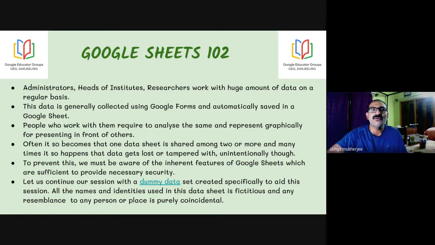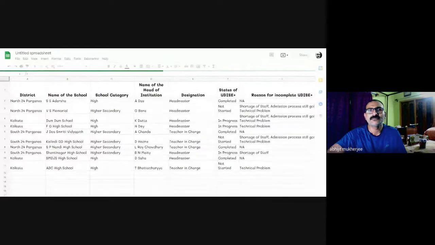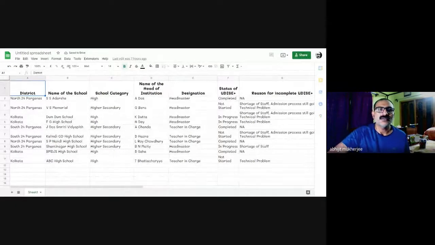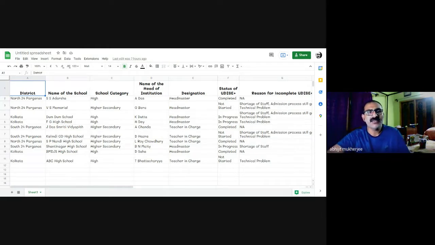Now let us go to a data set that has been created by me for today's evening. I think it is visible to all. As you can all see, this data set has a few rows and columns. I have taken 10 rows for today's evening and 7 or 8 columns.